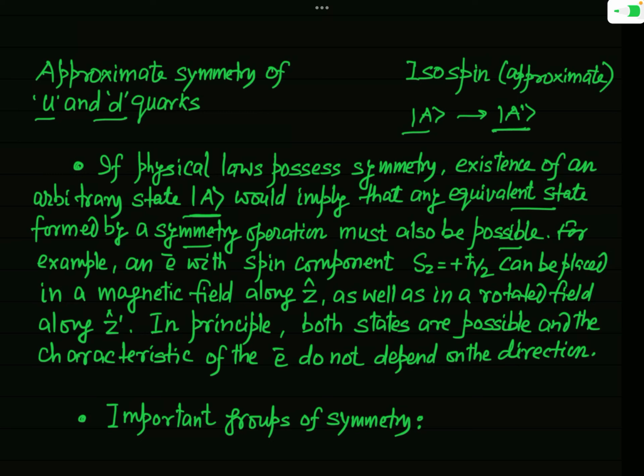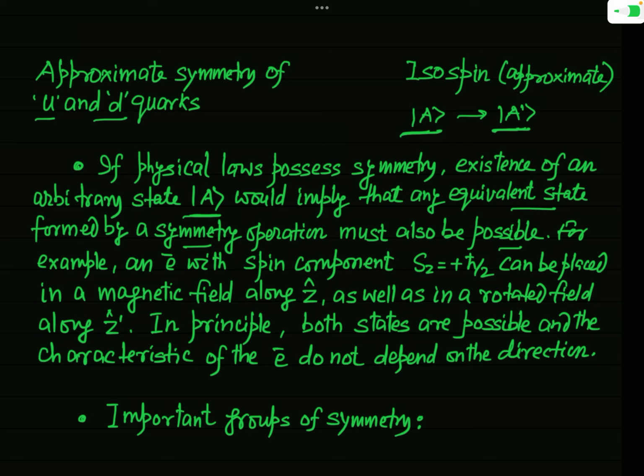As I have told you, when we do a symmetry operation on our system, the state of the system which was previously ket A now becomes ket A prime. But these two states are equivalent to one another. So the physical laws will not change in this new state of the system. Let us clarify this idea with a particular example.